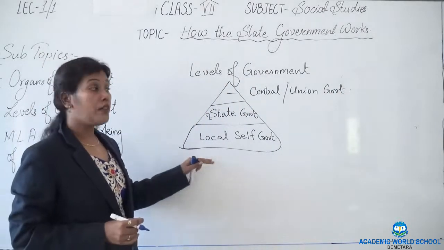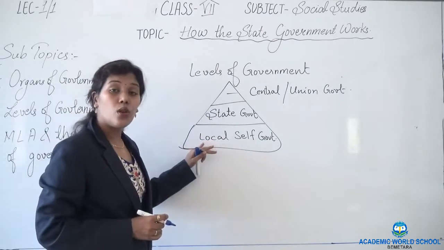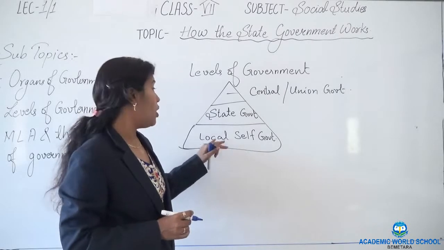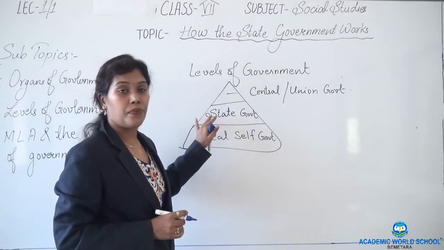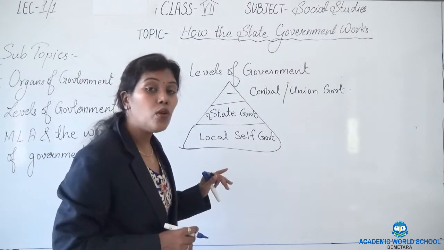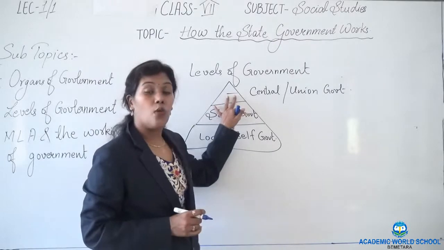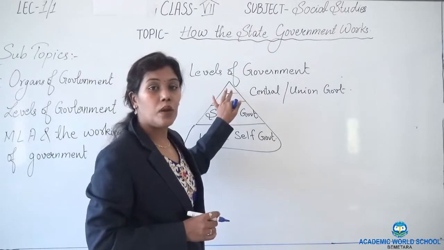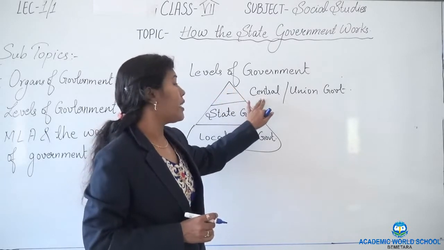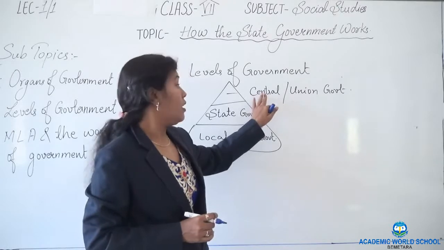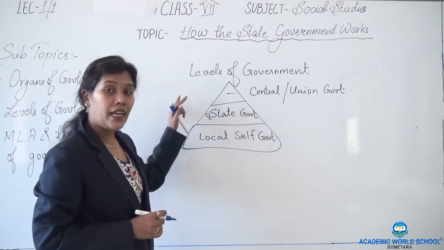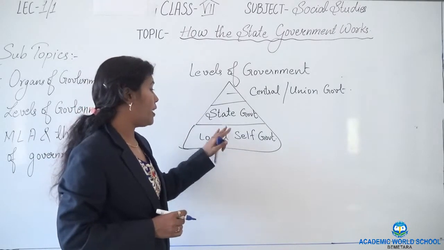Now, what is the work of these different levels? The local self-government works at the village level or the panchayati raj, whereas the state governments make rules and regulations for the entire particular state only, whereas what type of laws or what type of new things are to be added or removed is taken care of by the central government. Now, we have seen here the levels of government. India's government is divided into 3 levels.